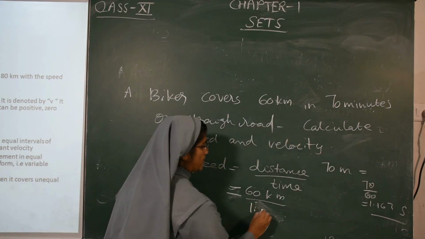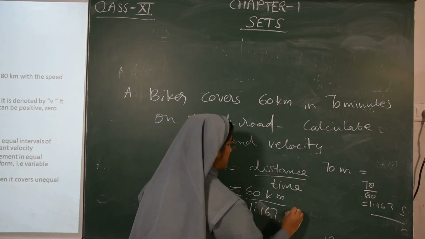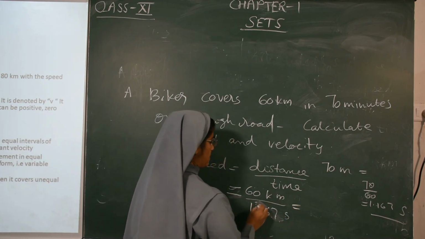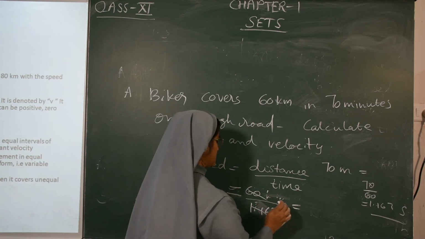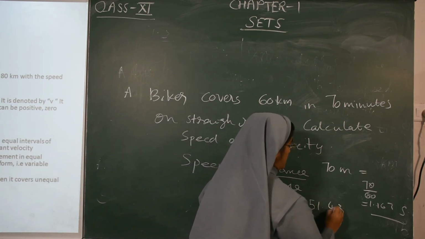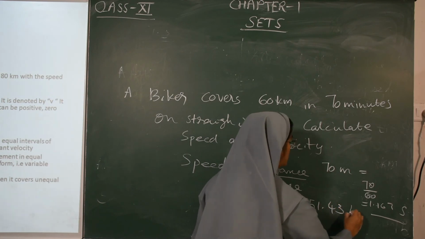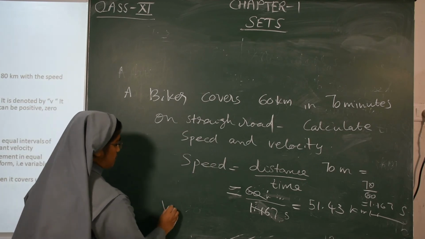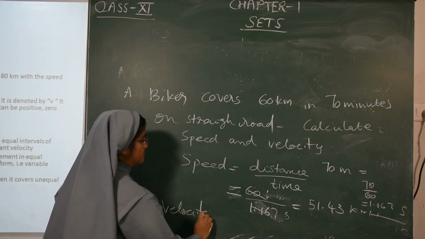Then we have 1.167. Then here 60 kilometer upon 1.167 means 51.43 kilometer per hour. Now next we have to find out velocity.